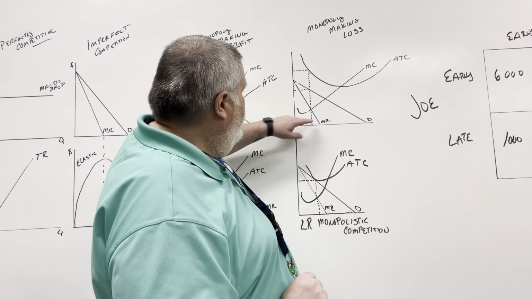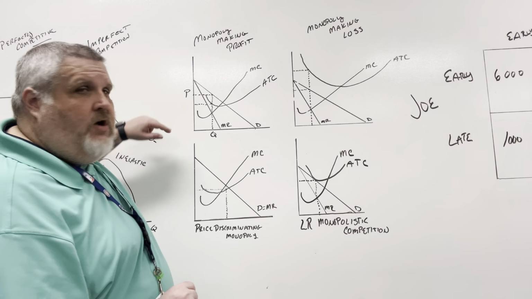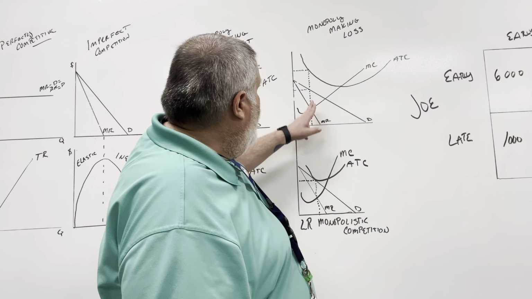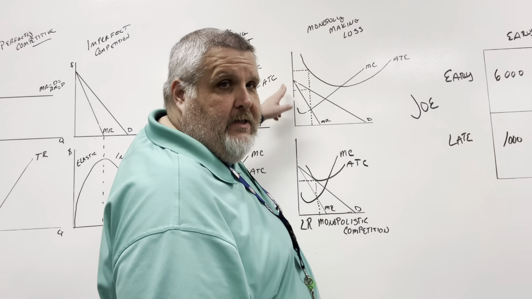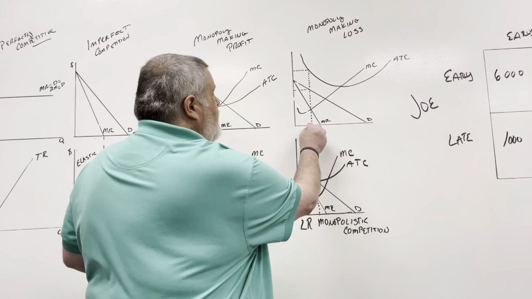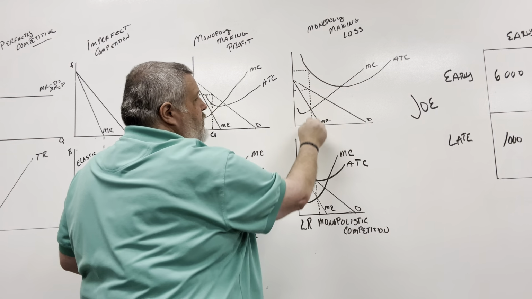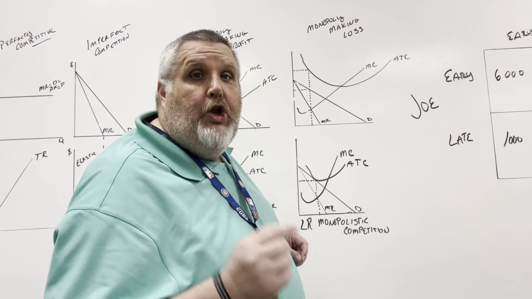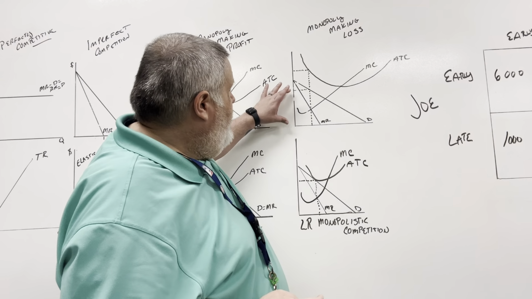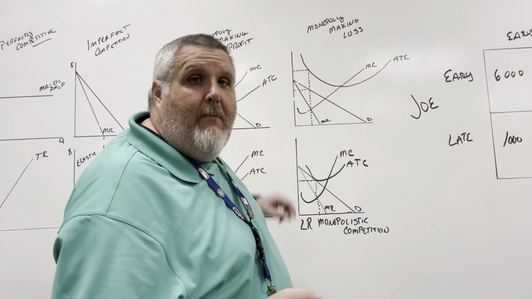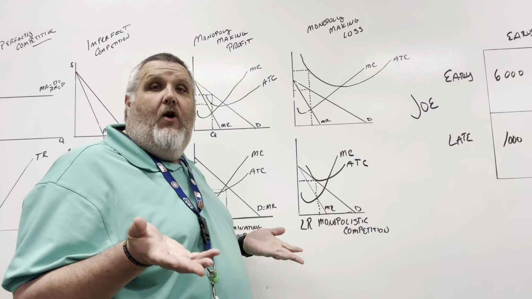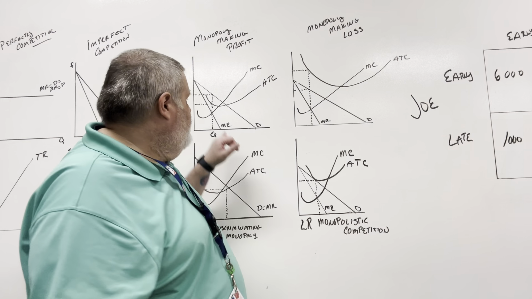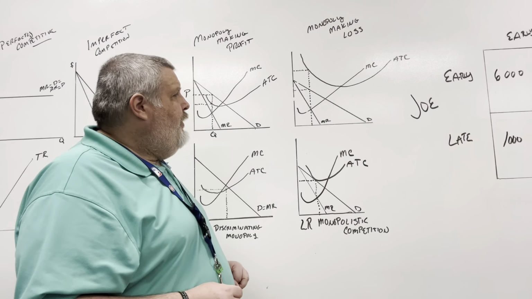So this box, again, just like it was over here, is our total revenue. Now, here's the problem. Our total cost, because we're going up to the ATC, is up here. So this is our total cost. This is our total revenue. That means this box up here is our loss, okay? And if we have numbers here, we can multiply them out and find the area of that, and that'll tell us our total profit, our total loss, all of those different things. You guys can do all that kind of stuff on your own.